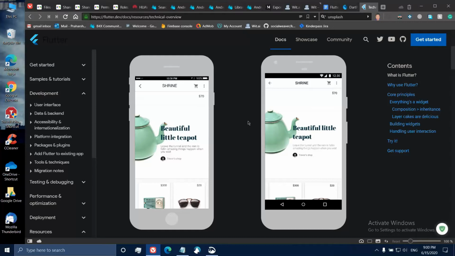Now, you may ask what if you want an iOS app to feel like iOS and Android to feel like Android? What if you want this button in iOS, this one in Android?